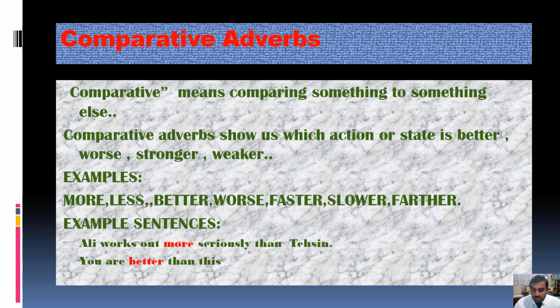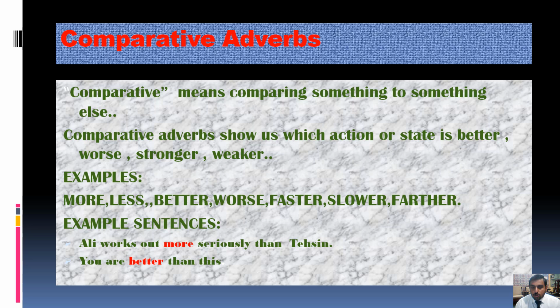In the next line, comparative adverbs show us which action or state is better, worse, stronger or weaker. For example, more, less, better, worse, faster, slower, farther are some examples of comparative degree.